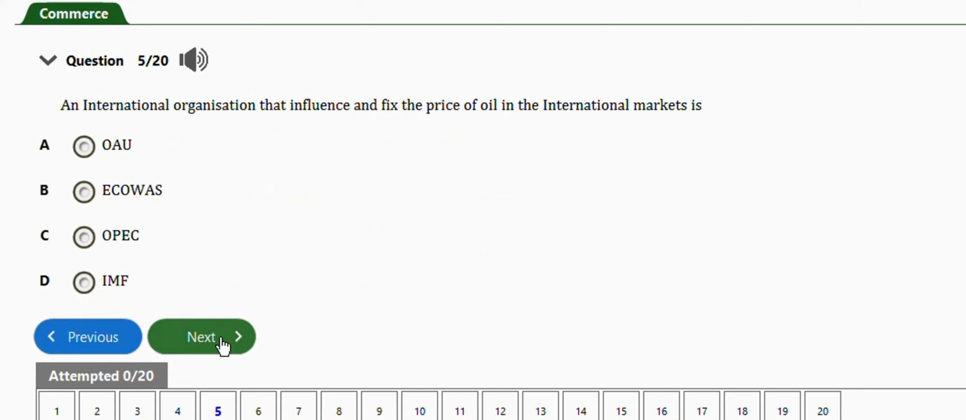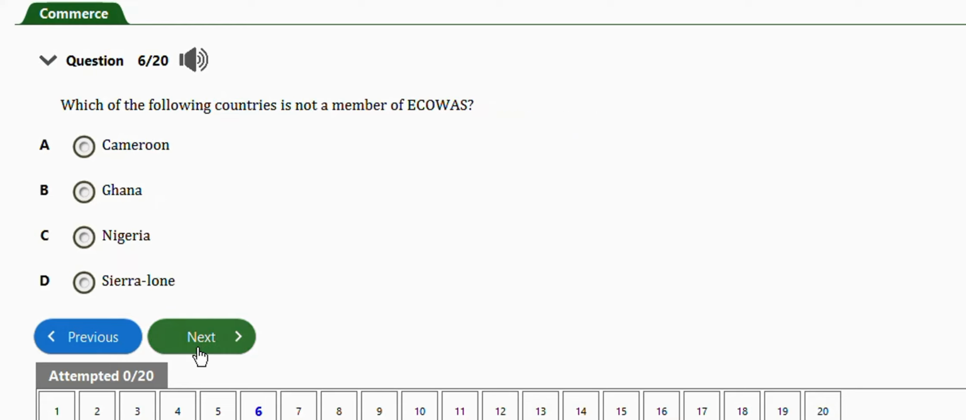Okay, next question. It says an international organization that influences and fixes the price of oil. So it's OPEC, option C. Repeat question. Next question. It says which of the following countries is not a member of ECOWAS? So the one that is not a member is Cameroon.